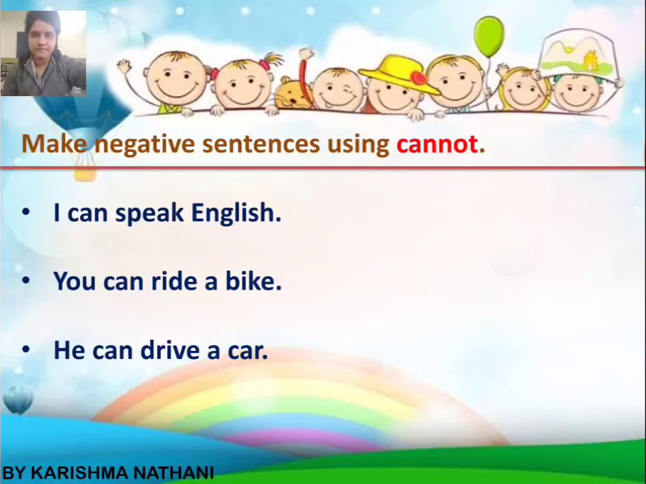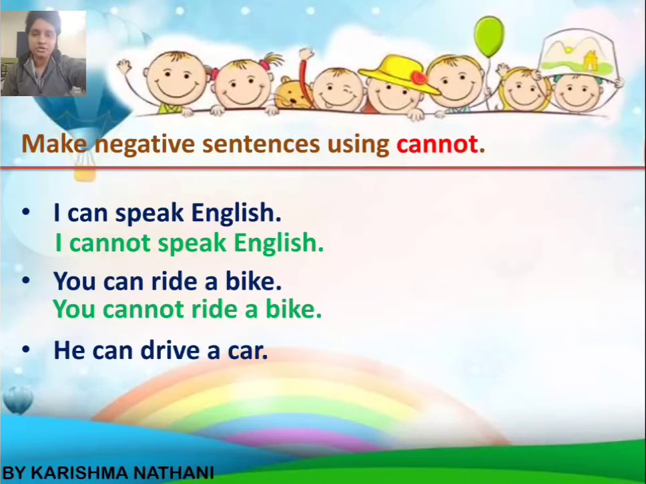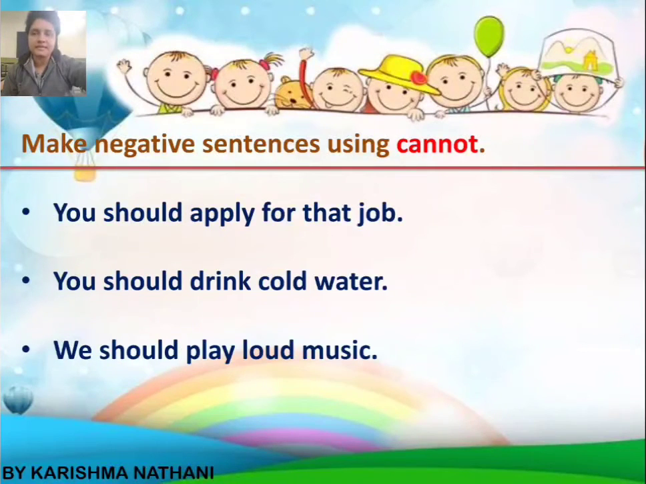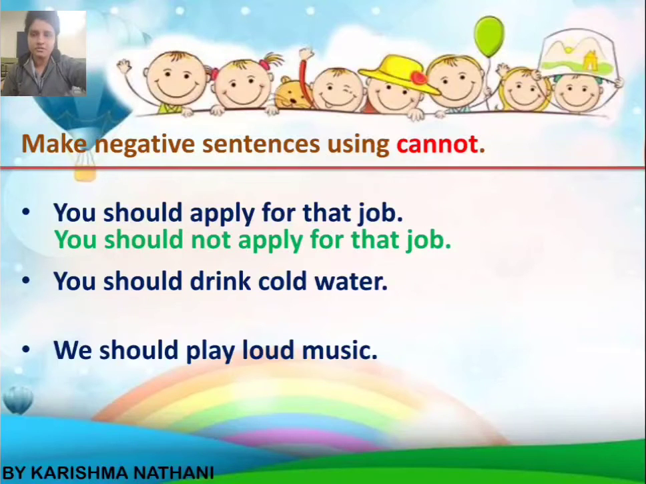Next is make negative sentences using cannot. As we know, cannot is used for negative sentences. First is I can speak English. I cannot speak English. You can ride a bike. You cannot ride a bike. He can drive a car. He cannot drive a car. Then next is make negative sentences using should not.